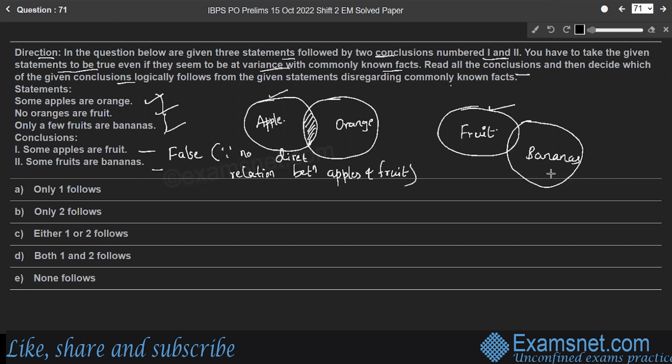And the next one, some fruits are bananas. Yes, because of the third statement, only a few fruits are bananas. So this few part can be taken as some, right? Some fruits are bananas, a true conclusion. Therefore, only 2 follows, right? Option B is the right answer.